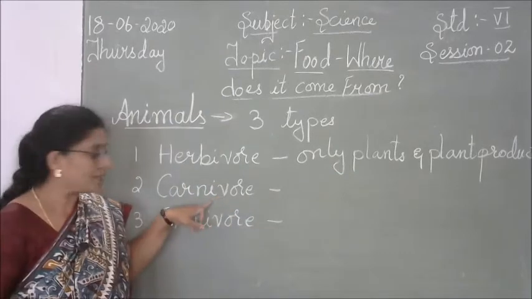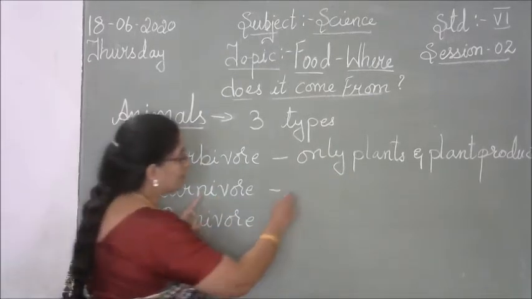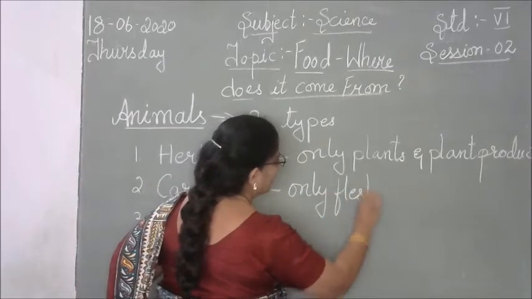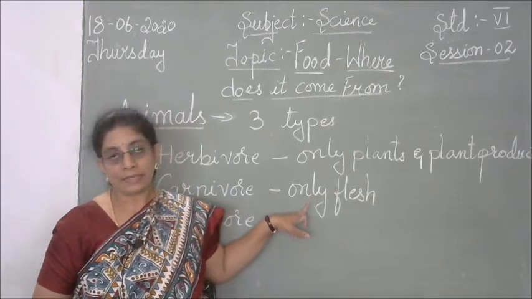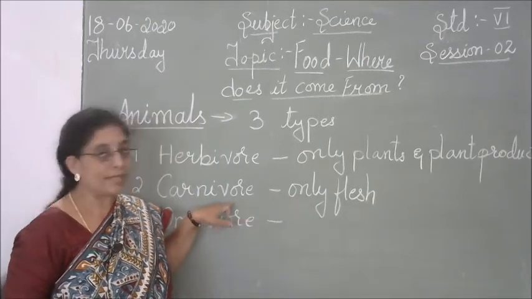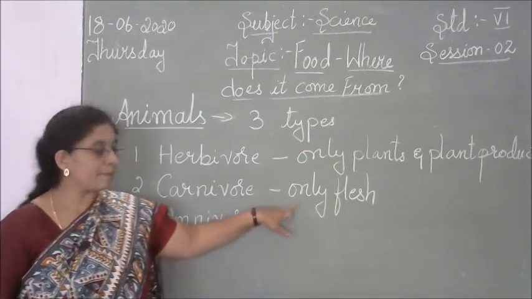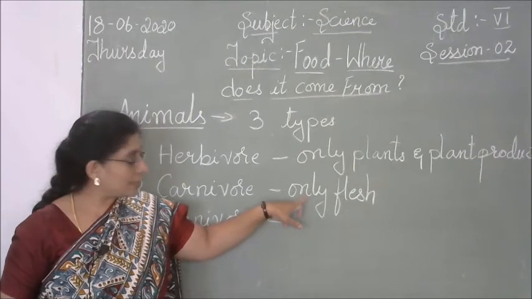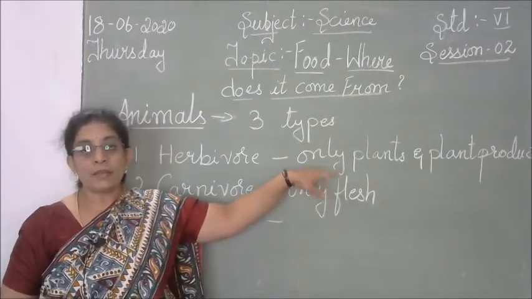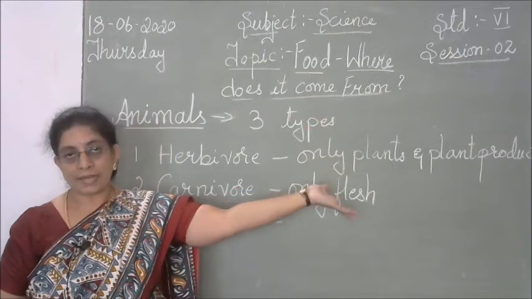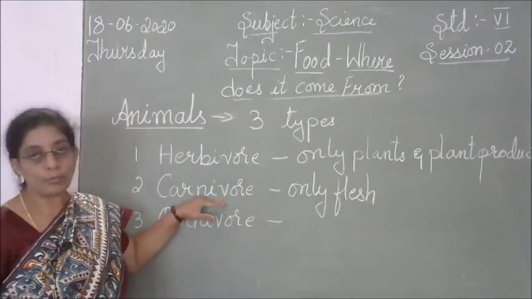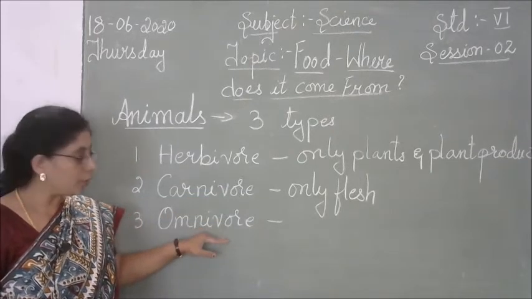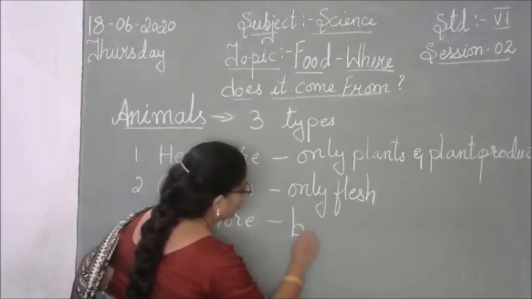The next one is the carnivore. Carnivore means these animals eat only the flesh of other animals. For example, a lion or a tiger always eats the flesh of other animals, so they come under the group of carnivores. And the last one is the omnivore. Omnivore means which eats both.